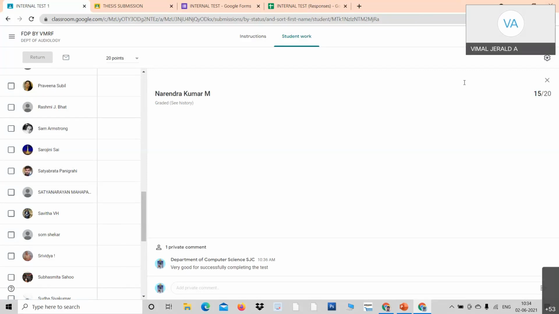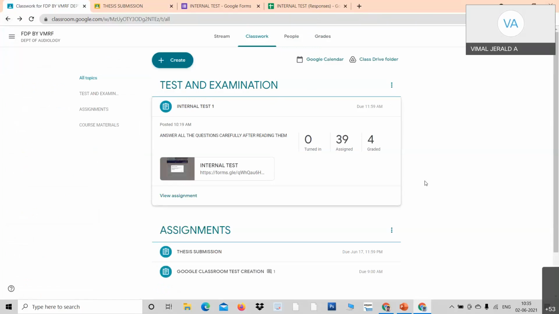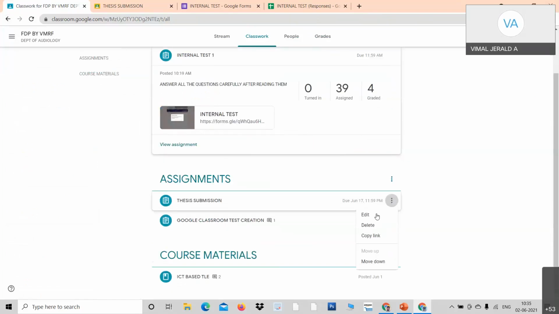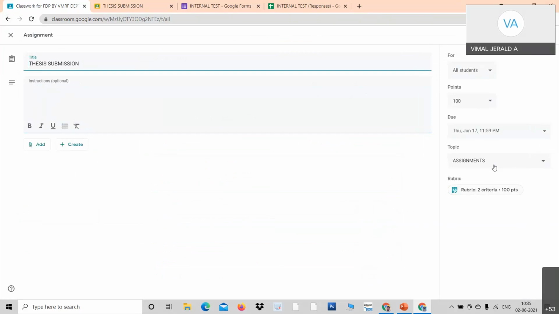See, plagiarism, you need to add here. Look at here, for example. Go to Google Form, go to Google Classroom. It can be done only with regard to assignments submitted in document. For example, I just go over here, go to edit, and see there is an option.